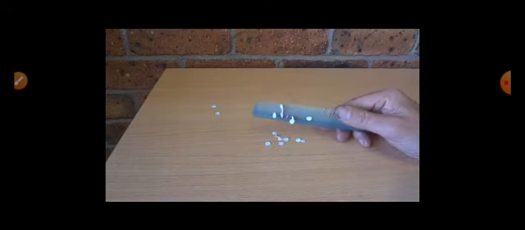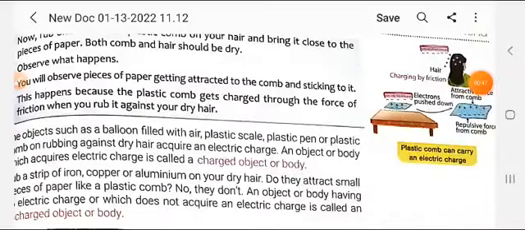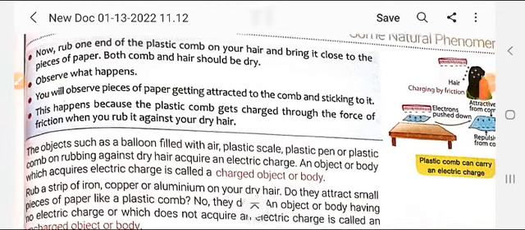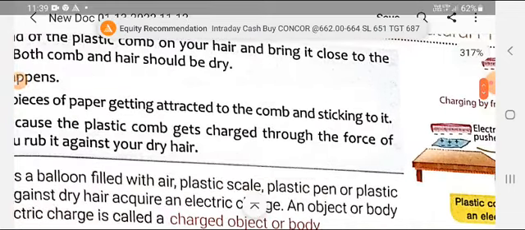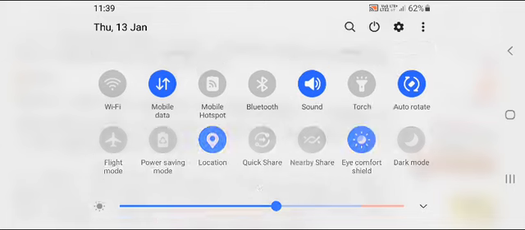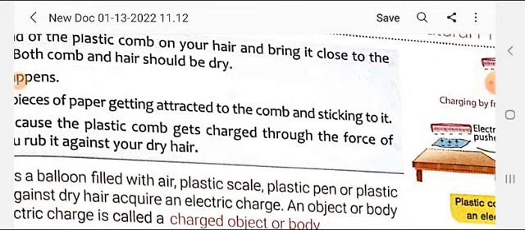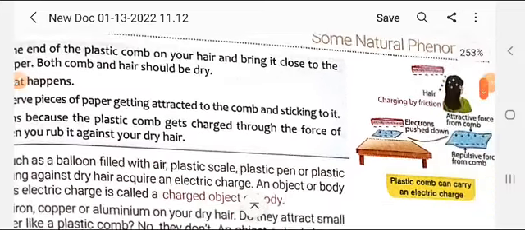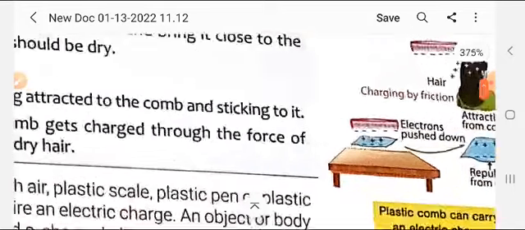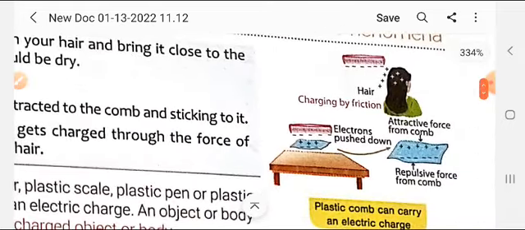It created negative charges on the comb and the paper was neutral, and as we brought the comb near the paper, due to the negative charges on the comb, opposite charges get created on the paper and the paper was attracted.